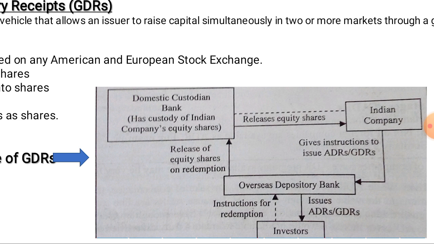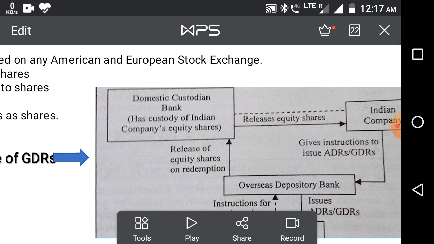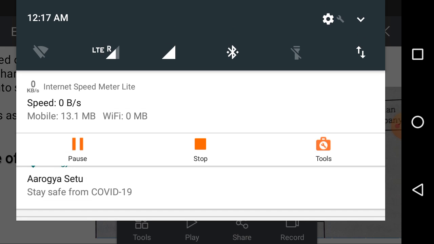In comparison of ADR and GDR, if an investor wants to raise funds from the international market, the better option is GDR, the Global Depository Receipt, because it is applicable in the whole world. But an American Depository Receipt is applicable only in America. So GDR is more approachable and more suitable than ADR. Thank you.